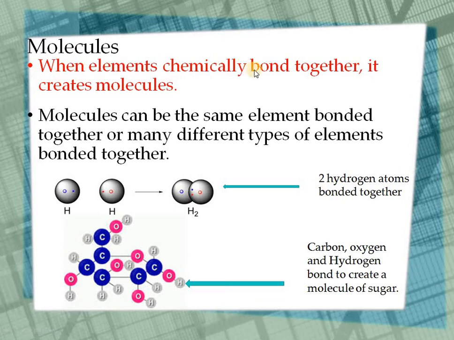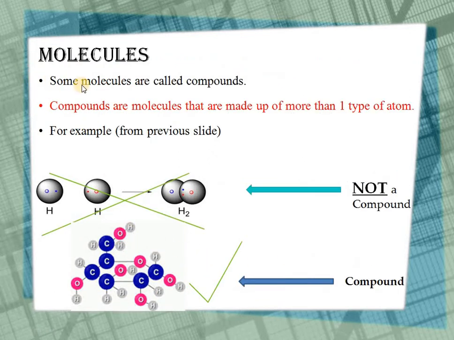When elements chemically bond together, it creates a molecule. A molecule can be of the same element bonded together or many different types of elements bonded together. For example, hydrogen combines to form an H2 molecule, and similarly carbon, oxygen and hydrogen combine to form a sugar molecule. What is a molecule? Molecules are also called compounds.